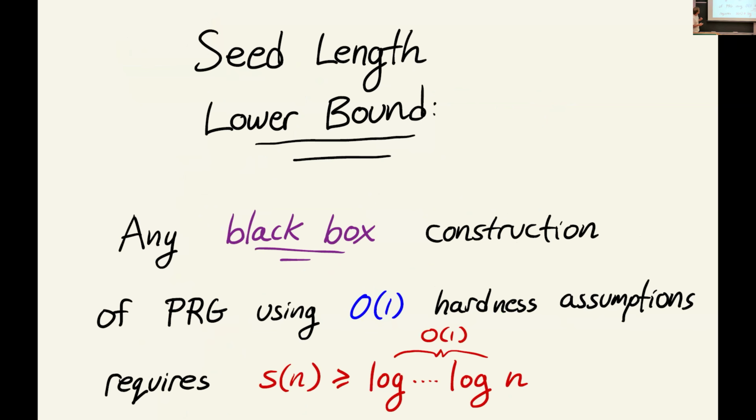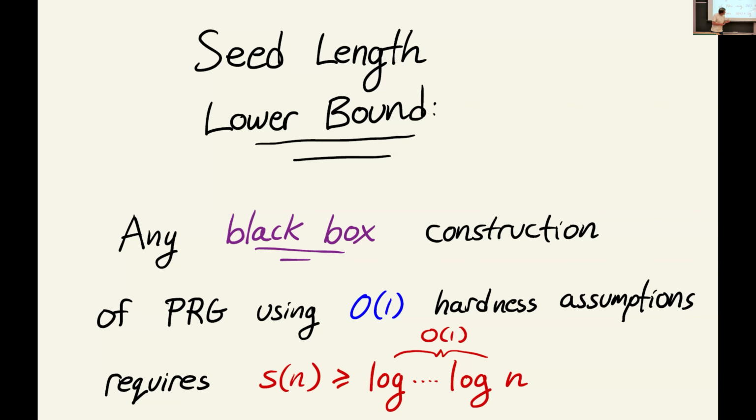And the final thing I want to mention is that there's also a seed length lower bound that we prove. I'm waving my hands a lot about what I mean by black box here, but any sufficiently black box construction, like a black box hardness to randomness construction of a PRG that only uses a constant number of hardness assumptions, I'll say what I mean in a second, requires the seed length to be some iterated logarithm of n.